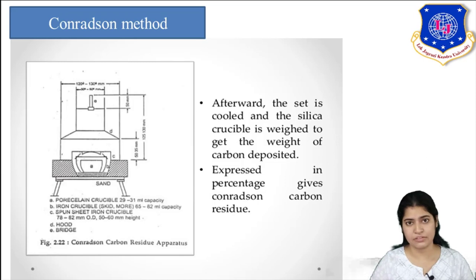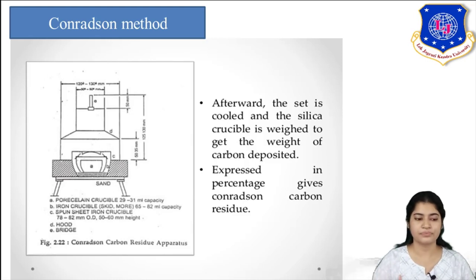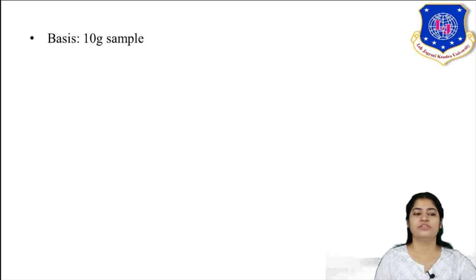As heating takes place, more and more vapors of your crude are going to get out. In the chimneys provided over here, as burning takes place, fumes are forming. Aromatic contents are also high here, so fumes are formed. So what does the chimney do? The chimney extracts the fumes. This way you are heating your sample until the last amount of residue is formed. Afterward, you cool this silica crucible and weigh it. Suppose I took 10 gram of sample.